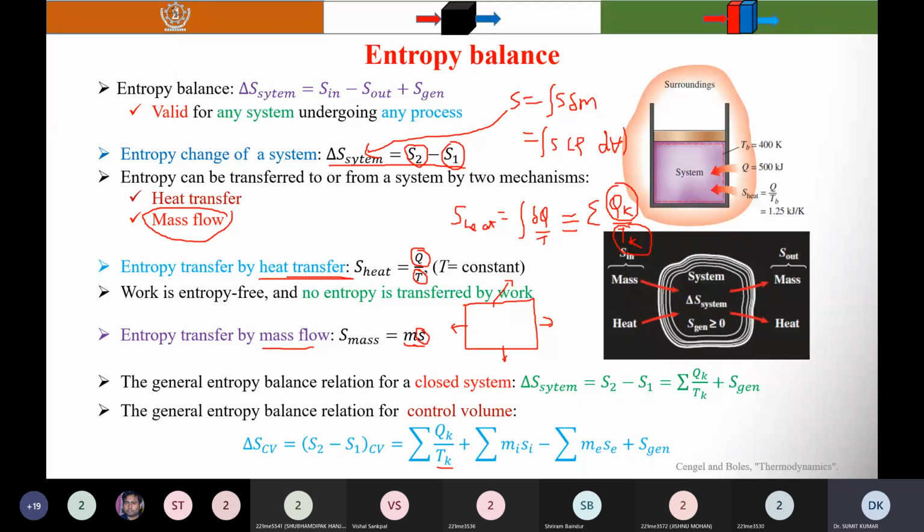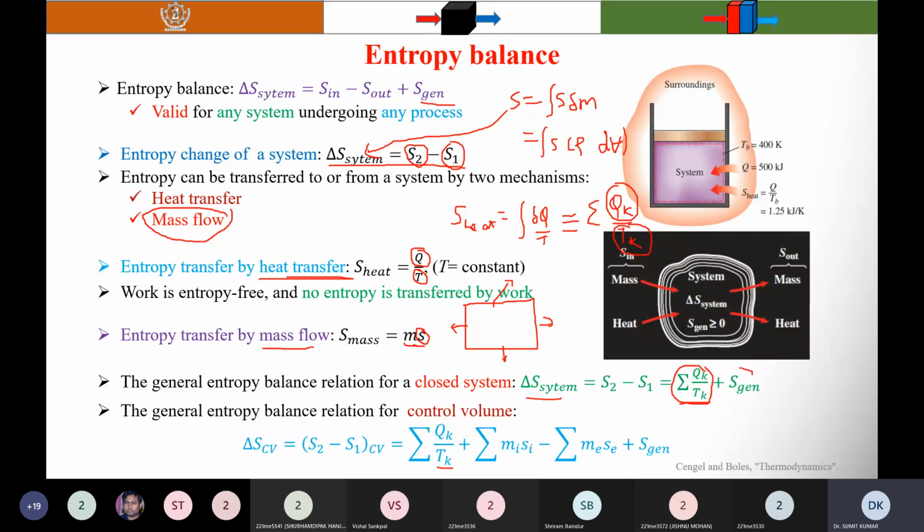Now here you can see that I have written the entropy balance relation for closed systems. In a closed system, only two things are considered here. One is the entropy transfer due to heat transfer, these terms. In a closed system there is no mass transfer. And this one is the entropy generation.